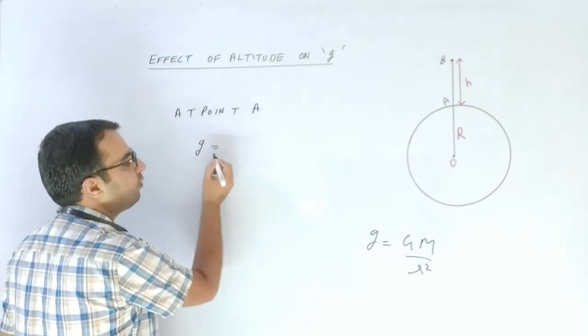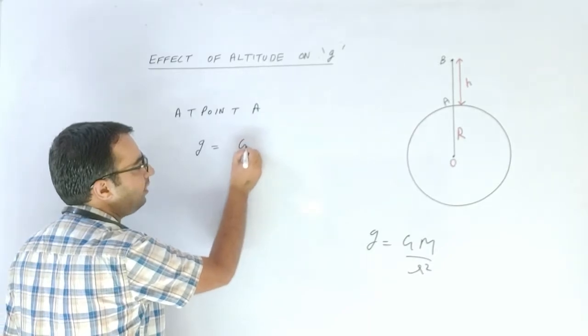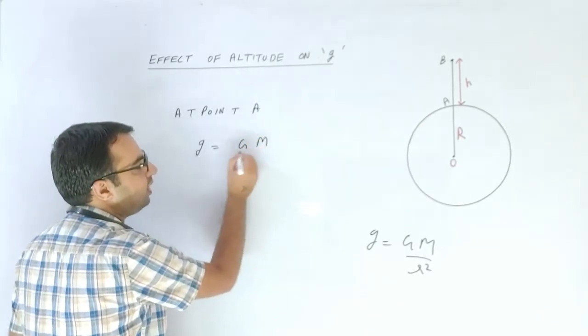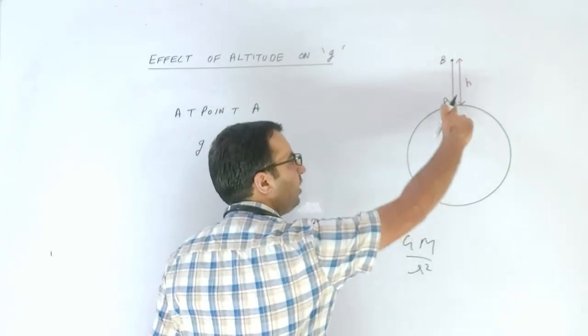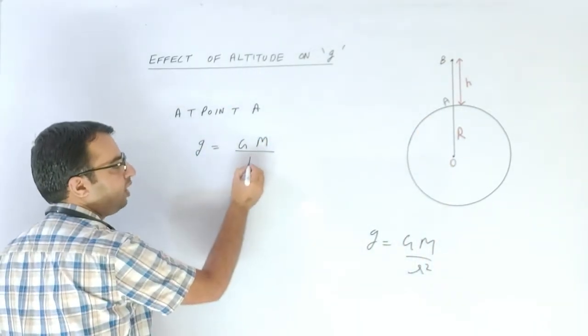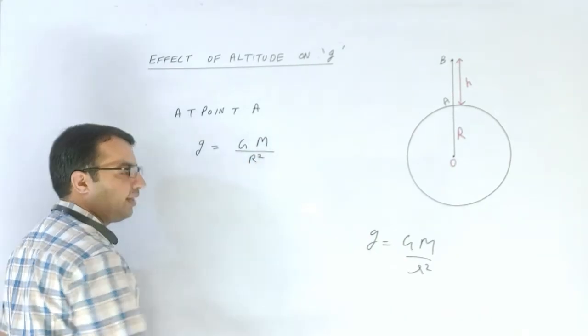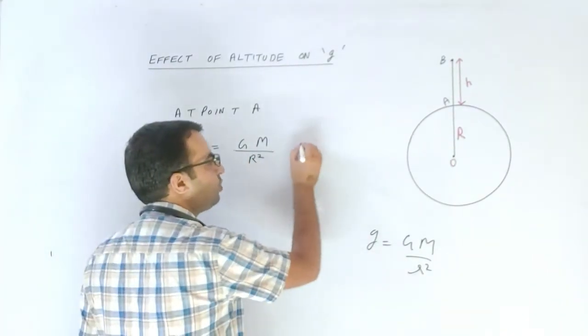So the formula for the g becomes GM upon R square, as here the distance between the point and the center of the earth is R, so small r will get replaced by capital R. So let me mark this as equation number 1.